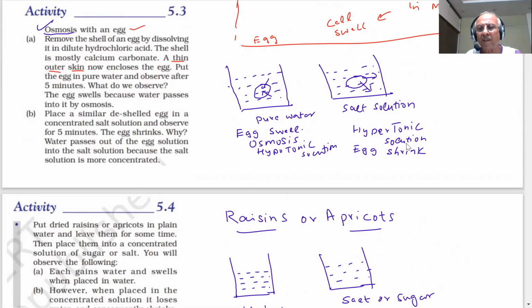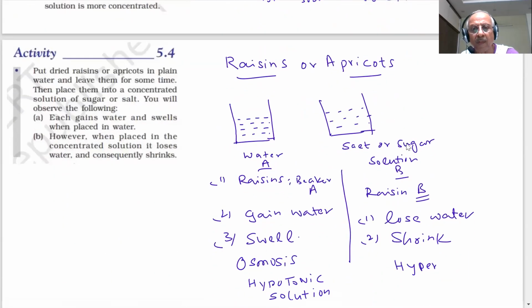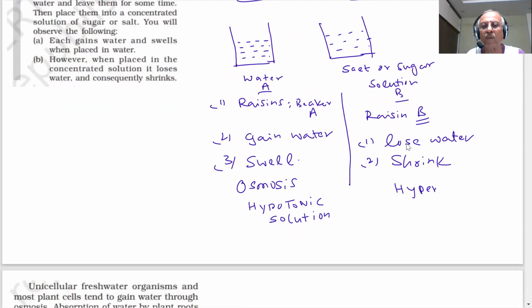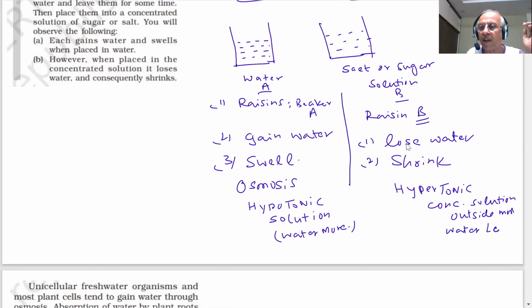Hypo means the concentration outside is less, so water is more. Hypertonic means the concentration of solution is more outside and water is less outside. So it will lose water, then it will shrink.